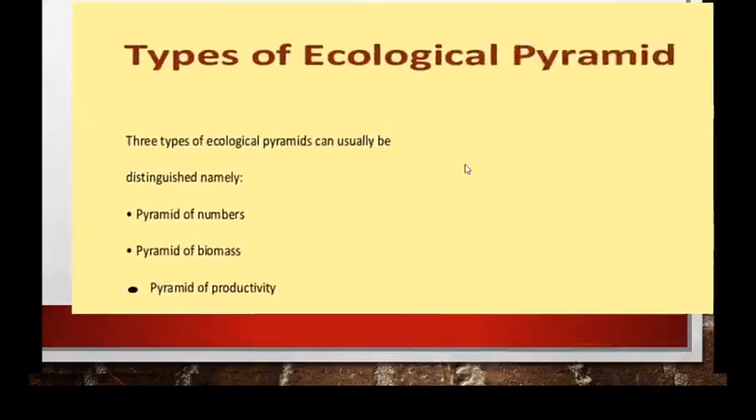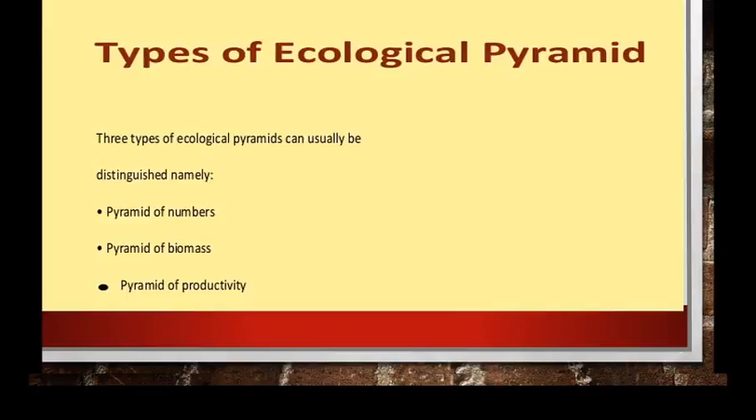Okay. Then we will see what are the different types of ecological pyramids, and then in our next class we will study in detail about this one by one. So what are the three types of ecological pyramids? They are usually pyramid of numbers, then pyramids of biomass, and then pyramids of productivity. That is nothing but what? Energy. And this all will help us to know how the flow of energy takes place.